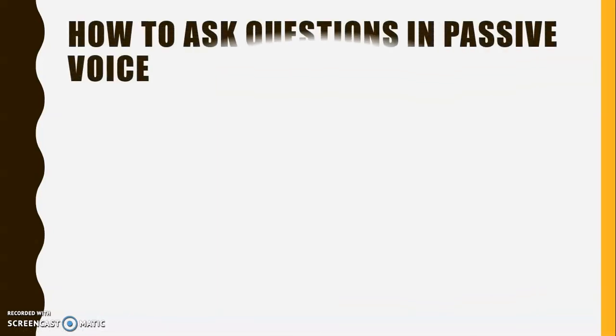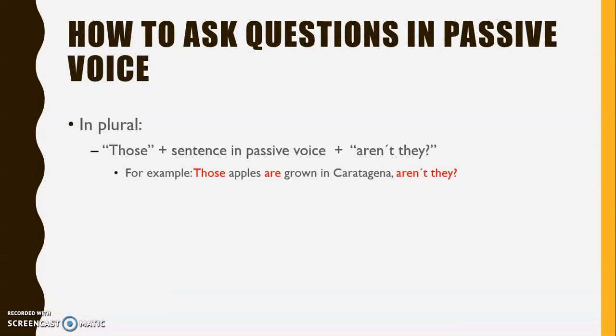So let's see some examples about how to ask questions in passive voice. First of all, in plural, we're always going to use "those" at the beginning of the sentence. After that, we put the sentence in passive voice, and at the end, we put the to be verb in interrogative form. In this case, it will be "aren't they."